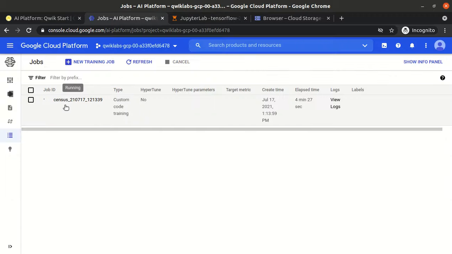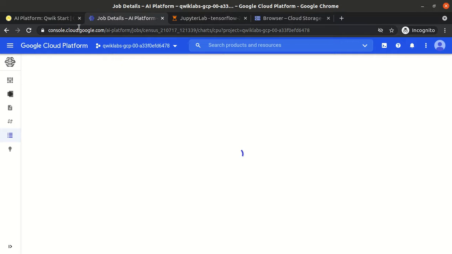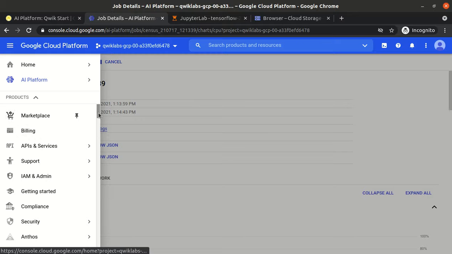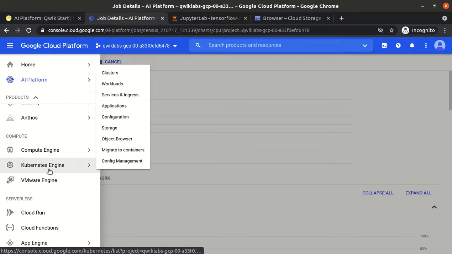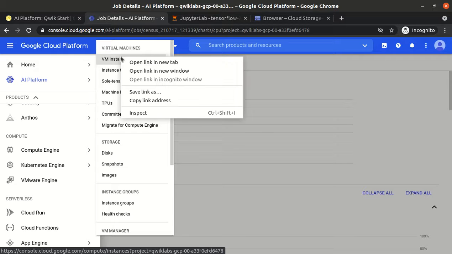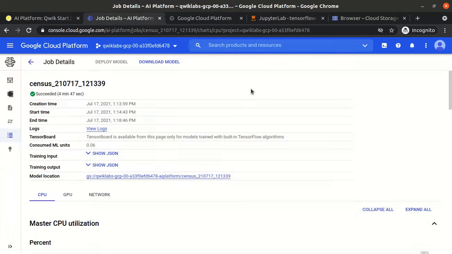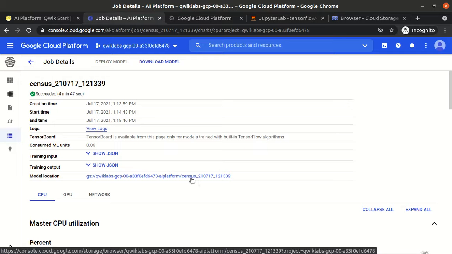Automatically at the back end, either it will create a virtual machine, or let me check whether it is creating a virtual machine or automatically using something else. I don't think it is creating any virtual machine. Maybe some cloud function or Cloud Run. Model location, okay, platform sensors.